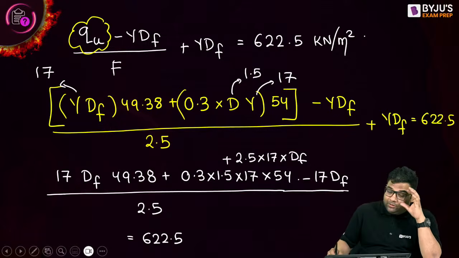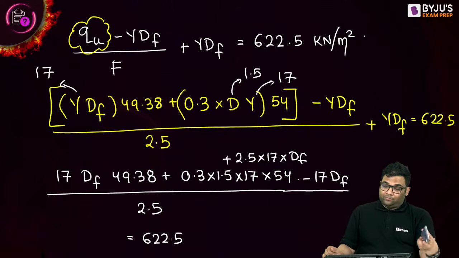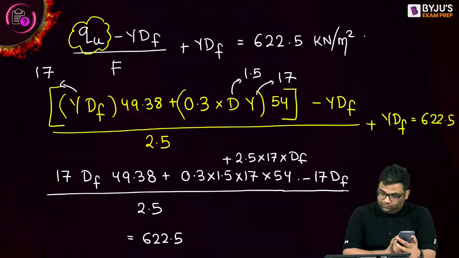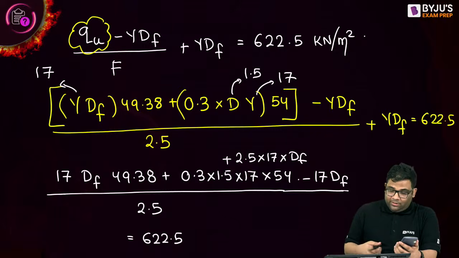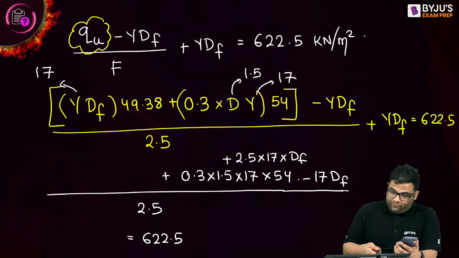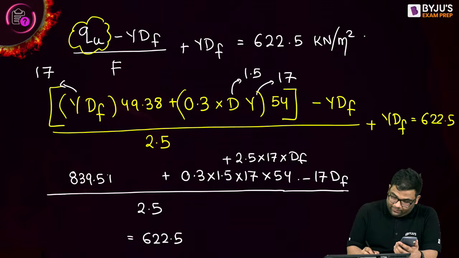Let us see how many are solving this question. I'll also solve. The first term you can approximate to 839.5 Df.